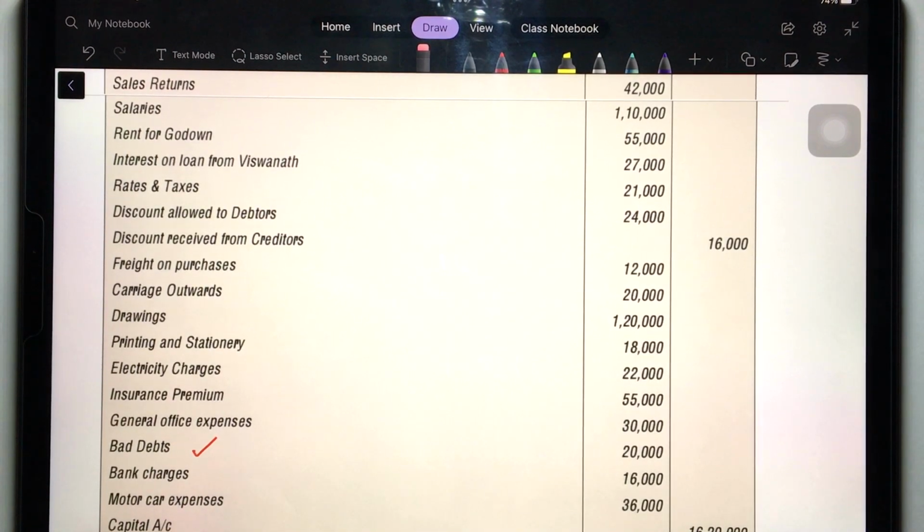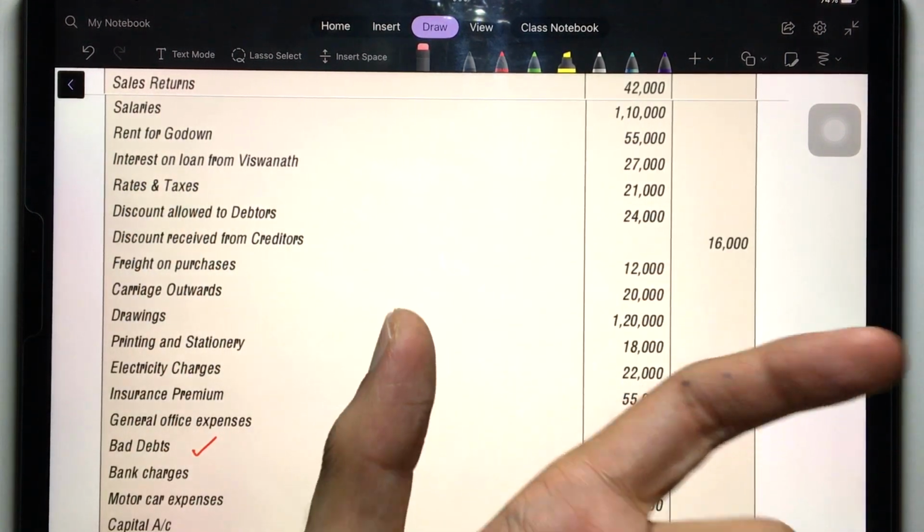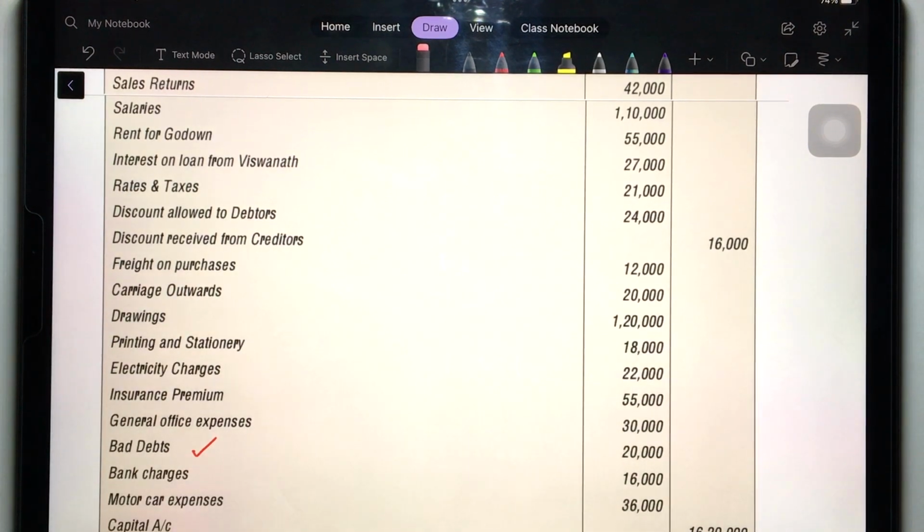Because the accounting of this bad debt has already happened. It has been recorded. What was the journal entry? Bad debts account debit to sundry debtors. Sundry debtors have already fallen. So again, you will not deduct this 20,000. This 20,000 you will not deduct again.